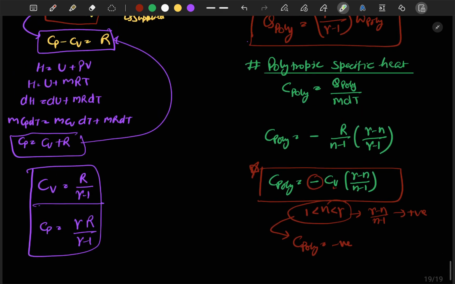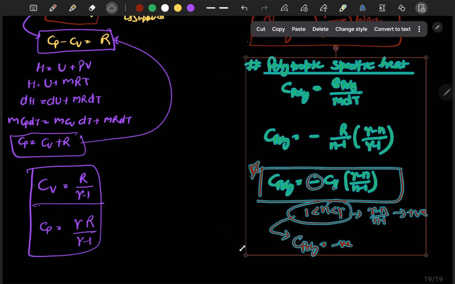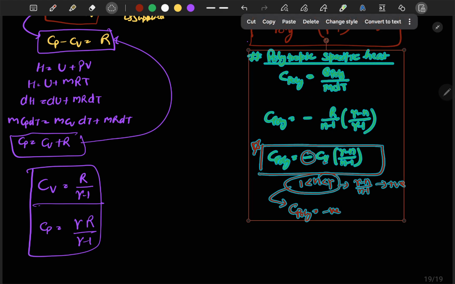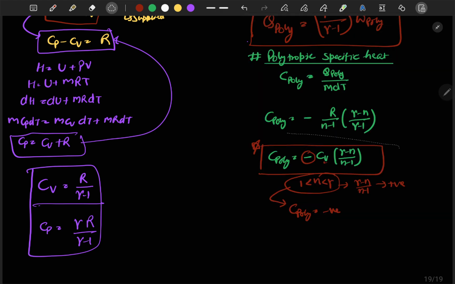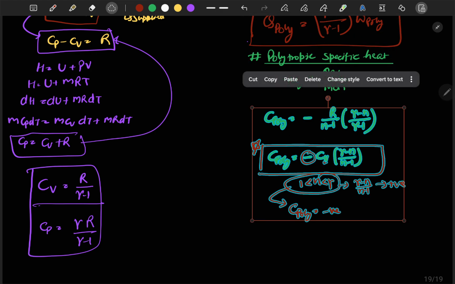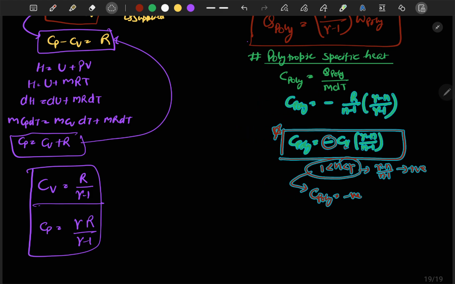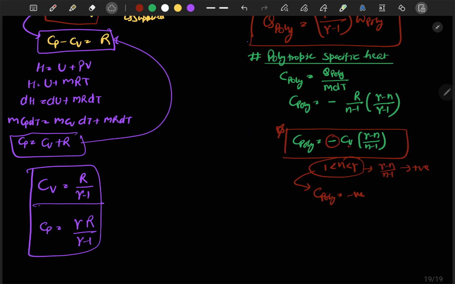So let me write it mathematically for you here. From the first law of thermodynamics, we can write that δQ is equal to dU plus δW.